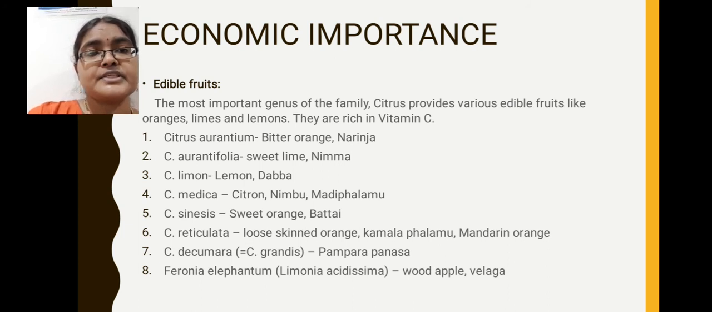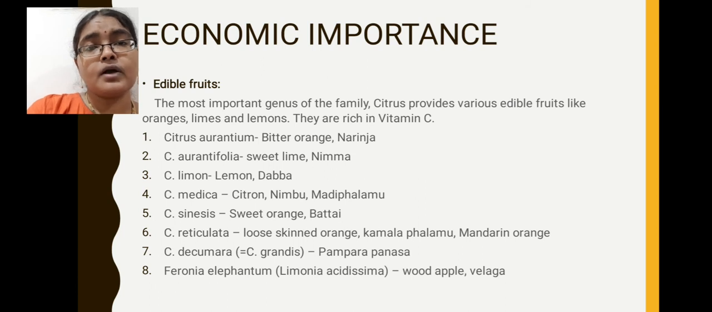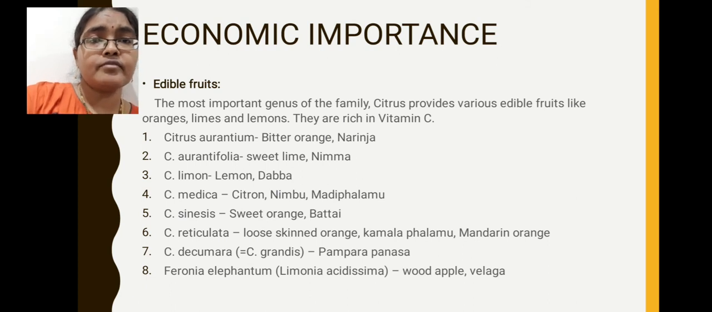First one is Citrus aurantium, commonly known as bitter orange. Citrus aurantifolia is commonly known as sweet lime or nimma. Citrus limon is commonly called dabba. Citrus medica, in Telugu language, is called madi phalam. Citrus sinensis means sweet orange. Citrus reticulata means loose skinned orange. Citrus decumana means pampara panasa. Feronia elephantum means wood apple, also called velaga. These are the edible fruits obtained from the family Rutaceae. This is one of the useful features of Rutaceae family members.